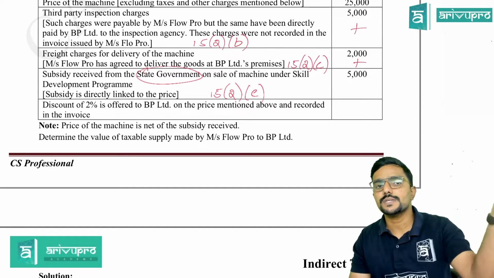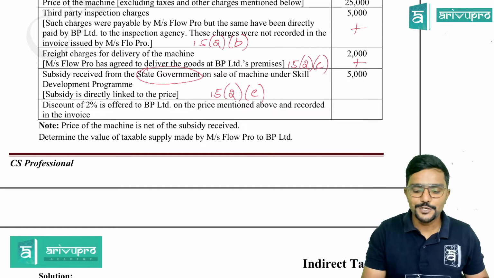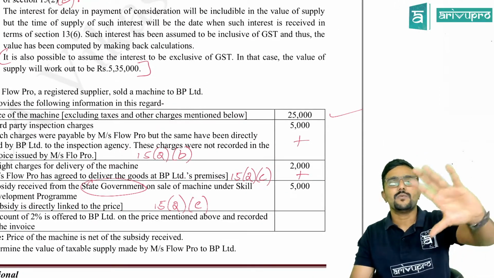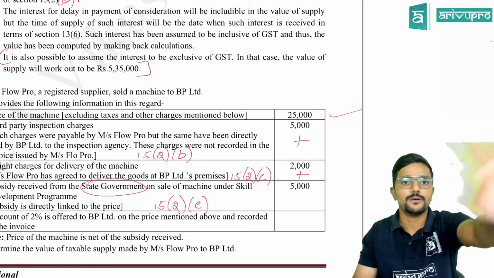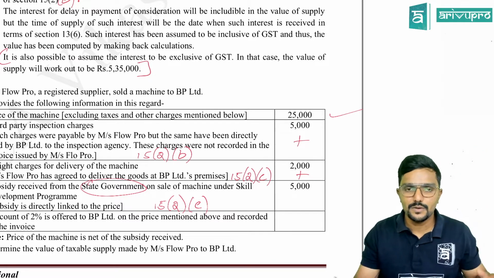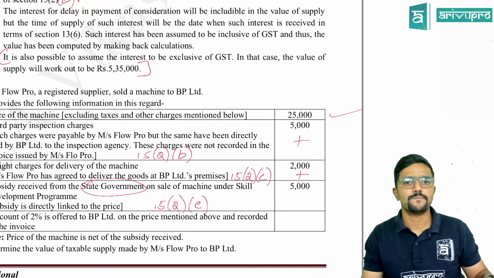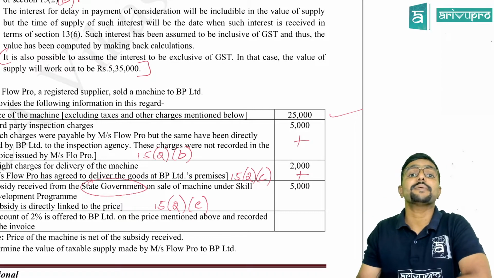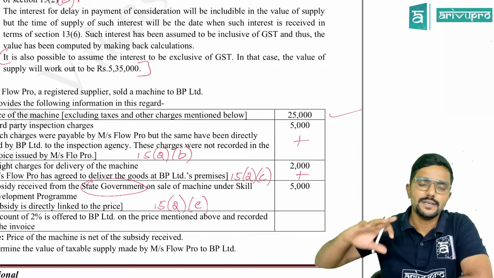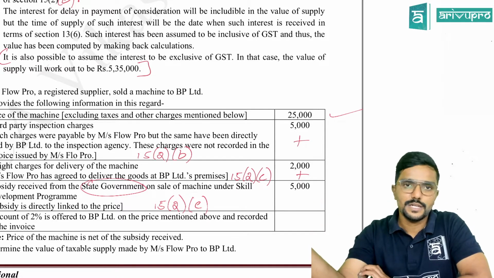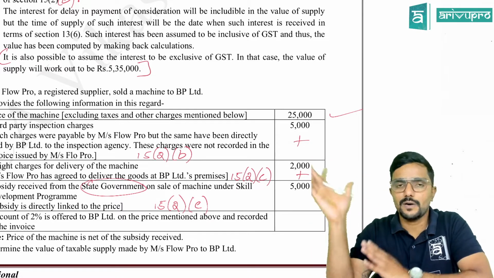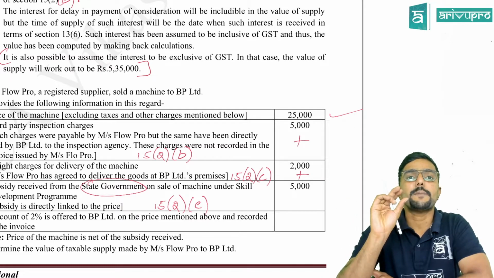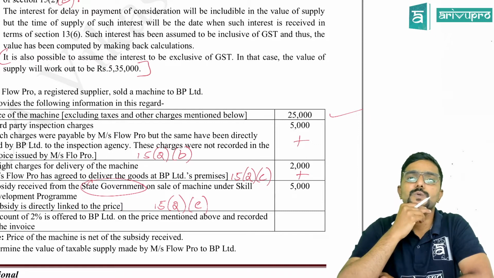Whenever discount is given in percentage, guys, it should always be applied on the price. Whatever you include, whatever you add, don't apply the percentage on that. For any problem, if the discount is given in the percentage, always apply it on what? Price. Until and unless they have given something else in the question, in which case you can take it accordingly. Or else always apply discount percentage on the price which is charged for the goods or services.